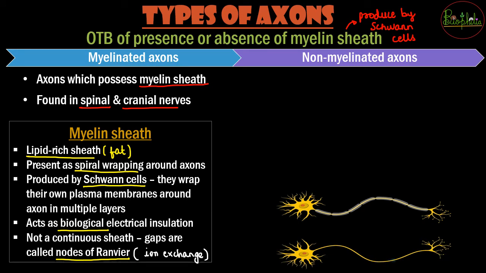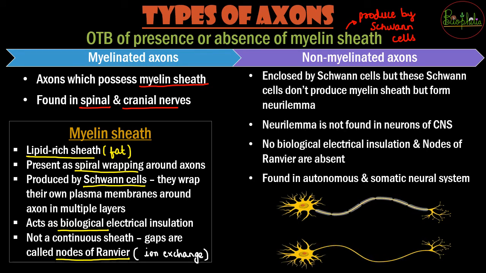So non-myelinated axons, as you can understand, this is going to be the opposite case. These are not going to be producing myelin sheath, but instead of myelin sheath, what they will have, they are going to have neurolemma. So instead of myelin sheath, neurolemma will be found. So neurolemma is very well important for the PNS, that is peripheral neural system. So we'll study about that as well. So neurolemma is not found in the axons of central nervous system, यानी spinal cord या brain के related चीजों में you will not find neurolemma.